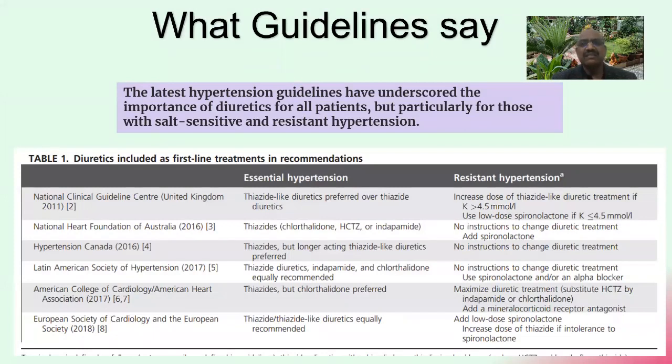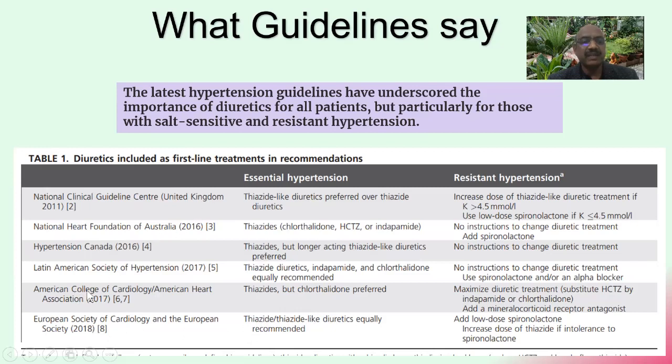Now, lastly, we will discuss what guidelines tell. The latest hypertension guidelines have underscored the importance of diuretics for all patients, but particularly for those with salt sensitive and resistant hypertension. And if you see the old guidelines for essential hypertension, in most cases the National Heart Foundation tells about choosing thiazide. Even the European Society of Cardiology 2018 says starting thiazide or thiazide-like diuretics is equally recommended.